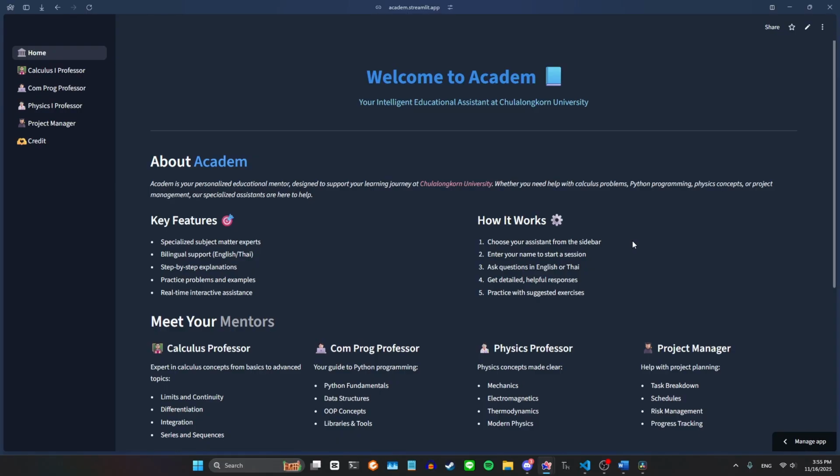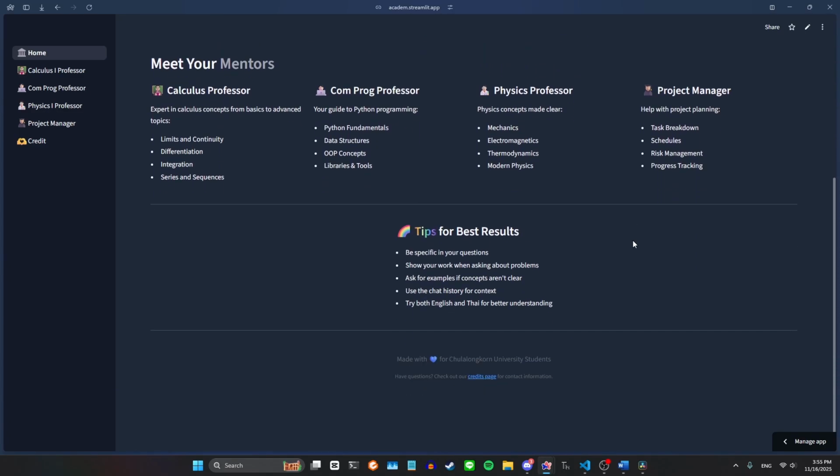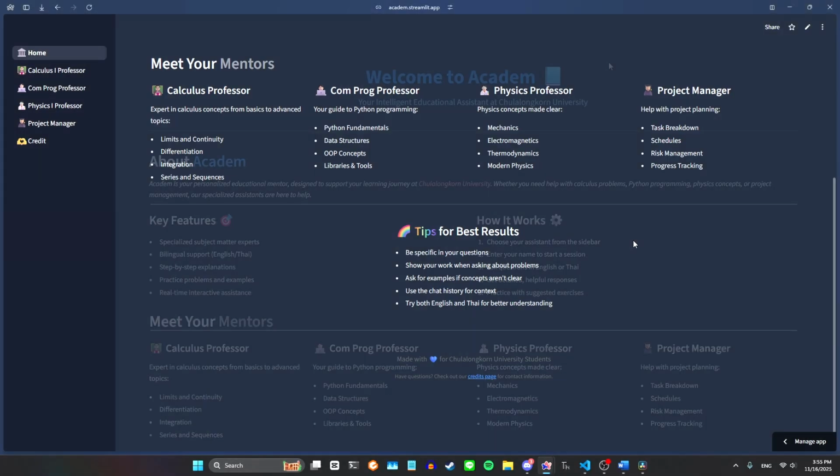The homepage also outlines what Academ is designed for, its subjects like calculus, physics, computer programming, the key features such as instant academic explanation, and also a simple how-to-use guide for first-time users. The goal of this page is to make Academ approachable and easy to understand. At the bottom, there's a footer with a link to the credits page for transparency. Once the user understands the system, they can move on to the sidebar to begin interacting with the chatbot.